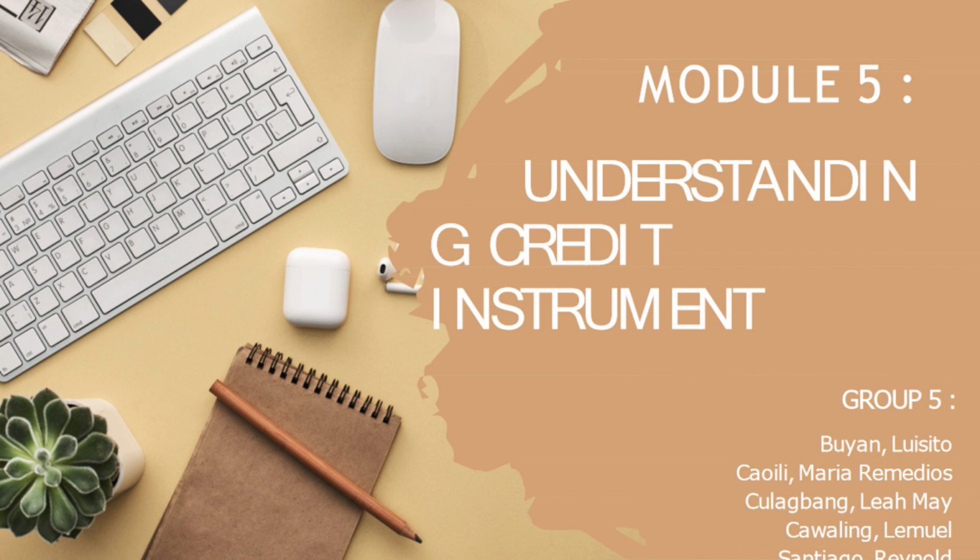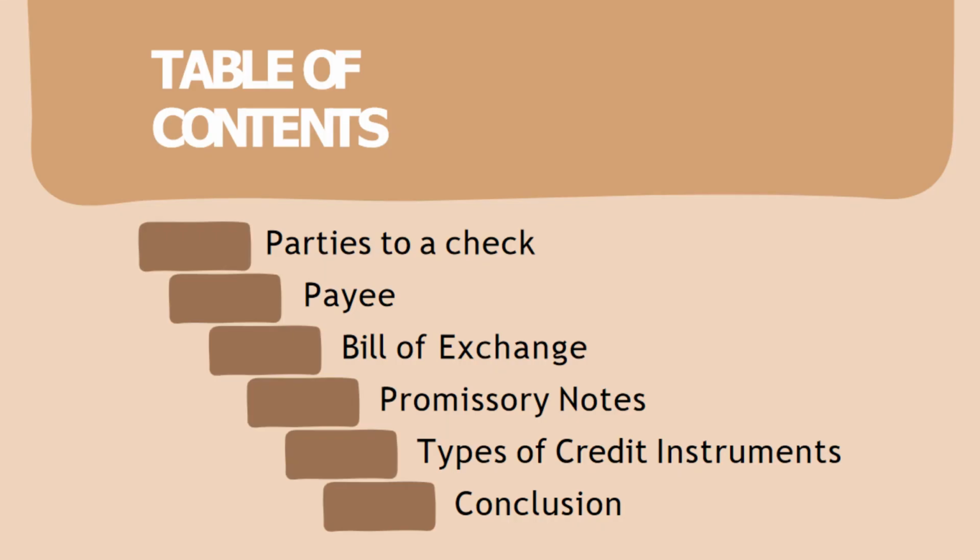As you can see on the screen, our topic today is understanding credit instrument, wherein we're going to explain the parties of check, what is payee, bill of exchange, promissory note, and types of credit instrument.